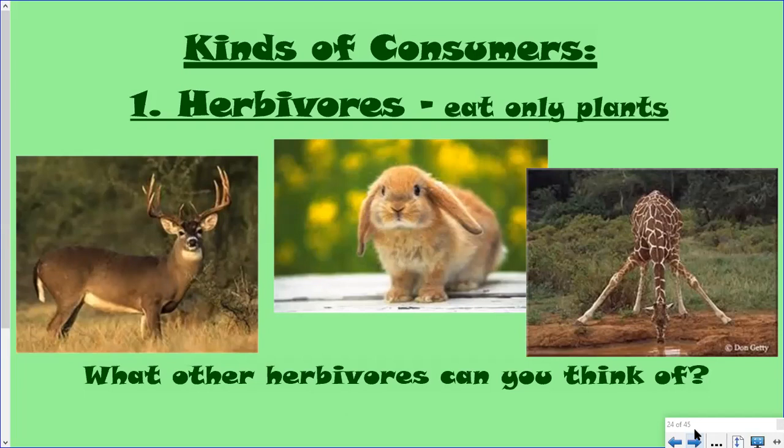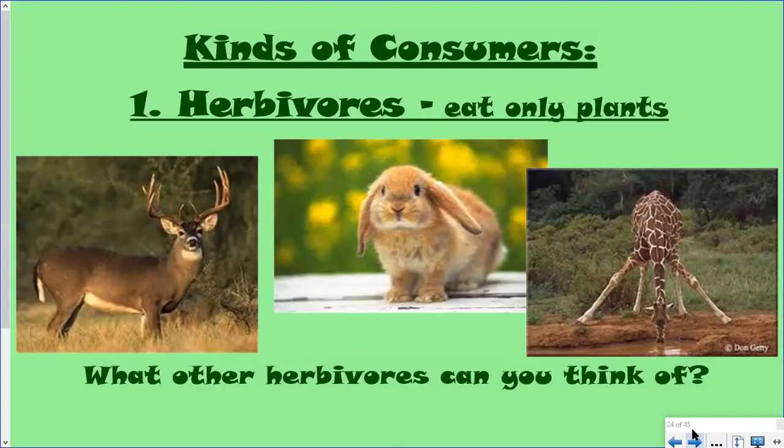All of these animals here are only plant eaters. A deer is not going to chase down an animal and hunt and kill it to eat it. A rabbit isn't going to be a hunter either. All of these animals eat only plants. They're called herbivores. Can you think of some other herbivores? Almost all the animals in the deer family are herbivores. Elk and moose. Animals that live on farms like cows and horses are herbivores. They are the plant eaters.